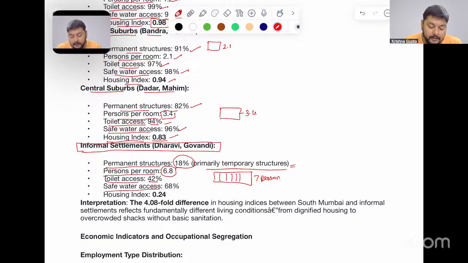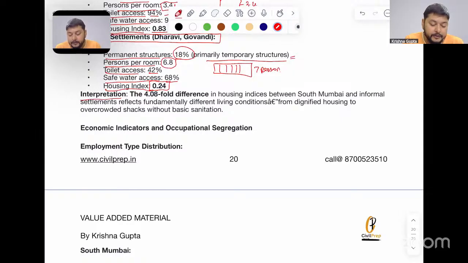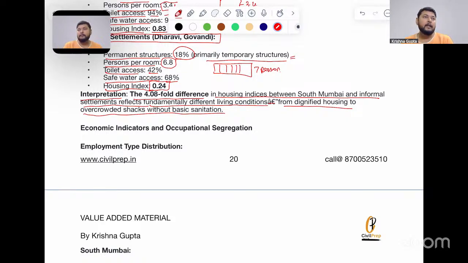Safe water access is 68%. Housing index is just 0.24 in the region. Therefore, the interpretation is that the 4.08-fold difference in housing indices between South Mumbai and the informal settlement reflects fundamentally different living conditions, from dignified housing to overcrowded shacks without basic sanitation.